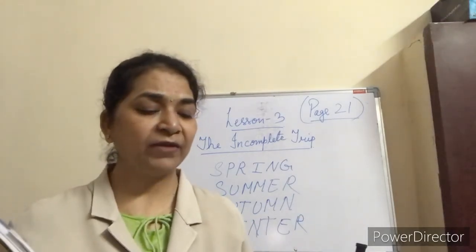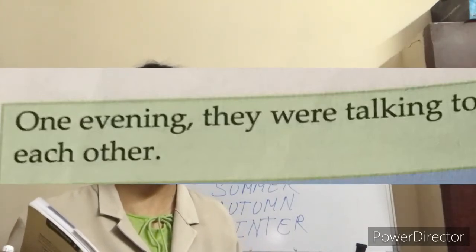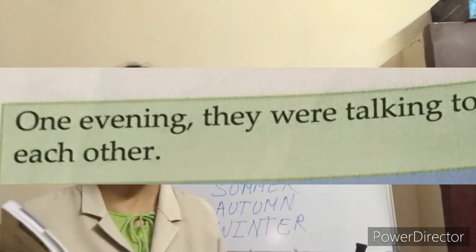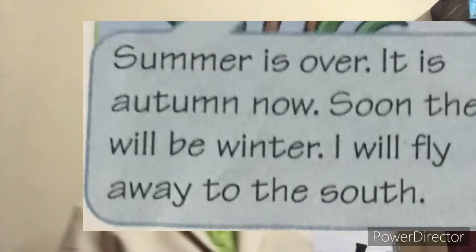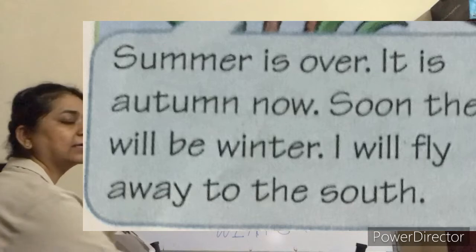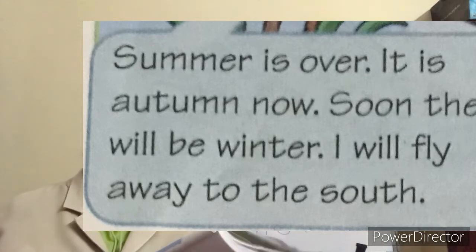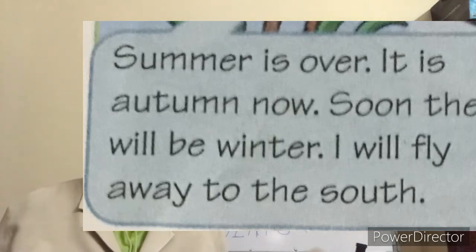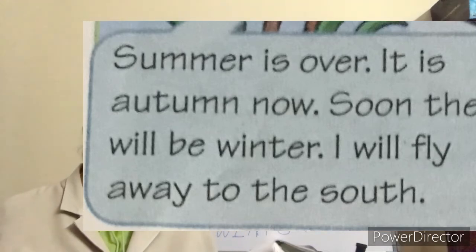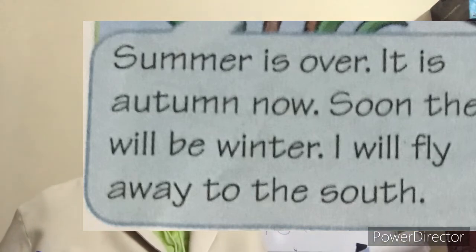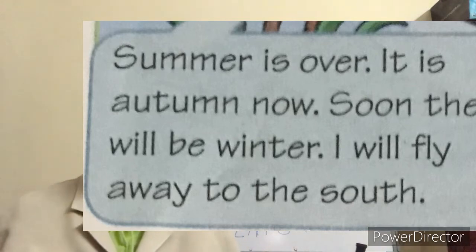One evening they were talking to each other. All three friends were talking to each other one evening. They were saying, summer is over. It was summertime, and it is getting over. It is autumn now. Soon there will be winter. So after summer, autumn comes, and after autumn, winter will come.